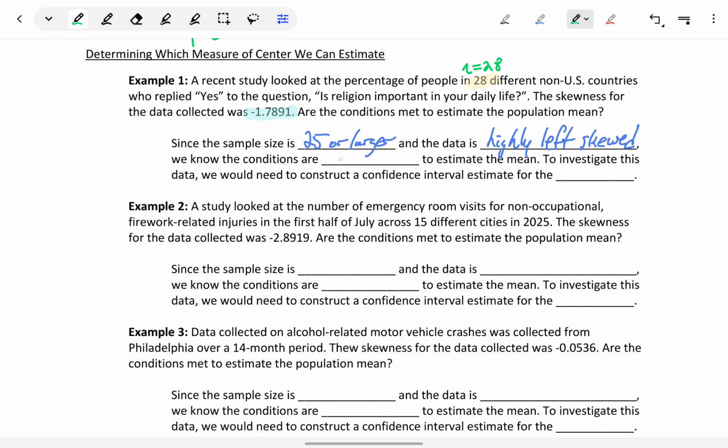But we would say that the conditions are met because that sample size requirement is met. We're not worried about the skewness as long as our data set is large enough. In this case, the conditions are met to estimate the mean. To investigate this data, we would need to construct a confidence interval estimate for the population mean.